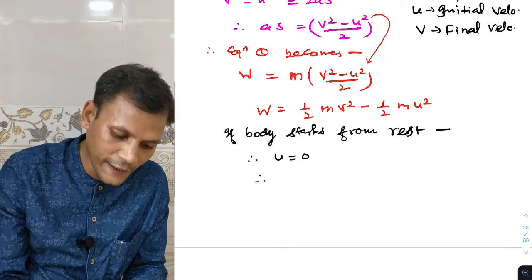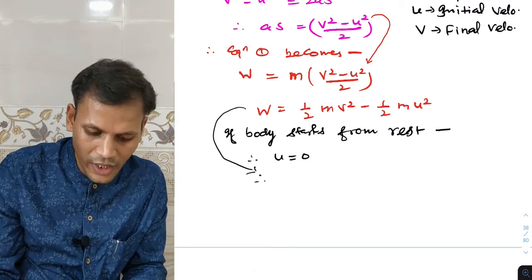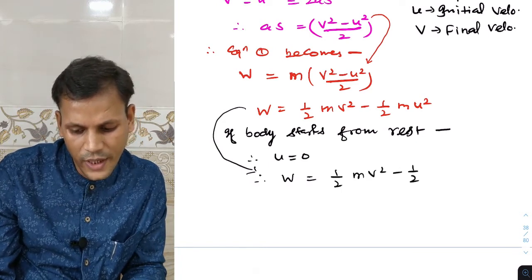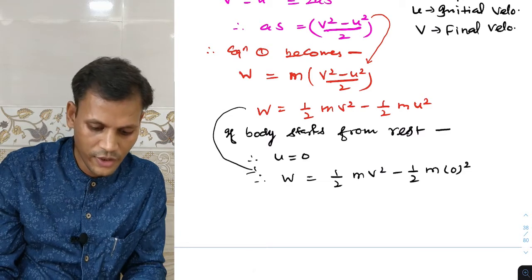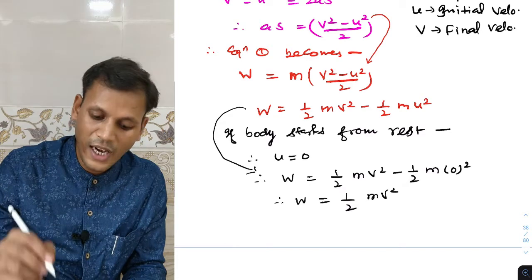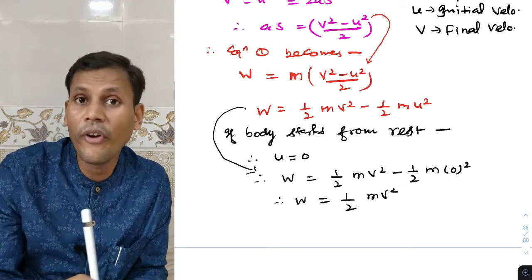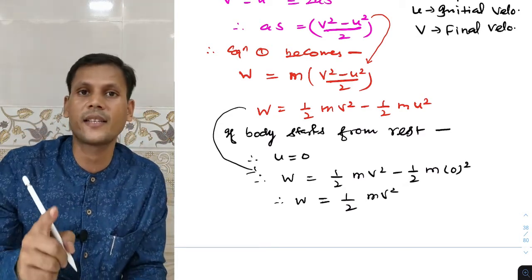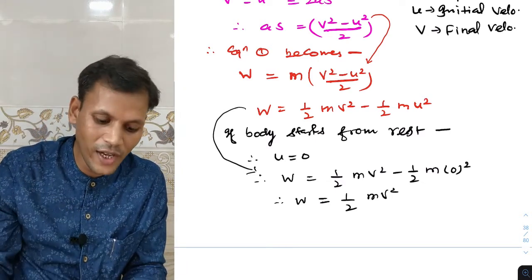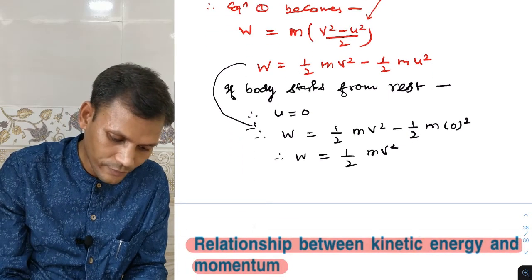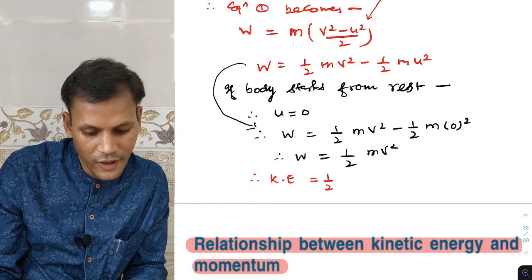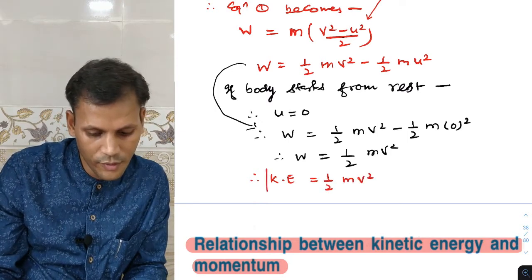So this work done will be half mv square minus half m into 0 square. So work done is equal to half mv square, and this work done in a moving body will be stored as kinetic energy. So the kinetic energy formula will be half mv square.